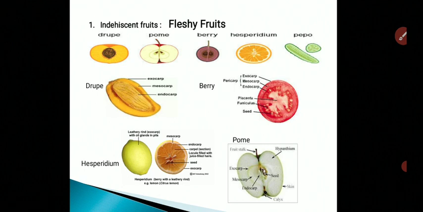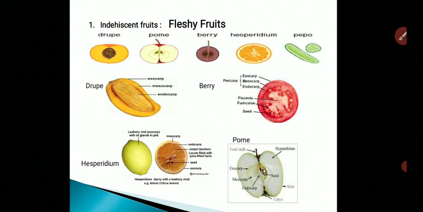And the example of hesperidium type of fruit is orange or lemons. Here the diagrammatic representation shows the outer epicarp, the mesocarp and the endocarp. Right?